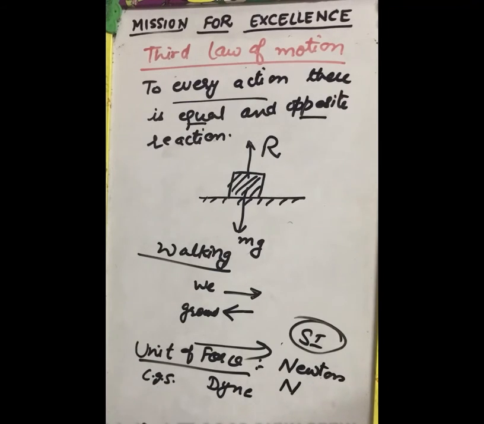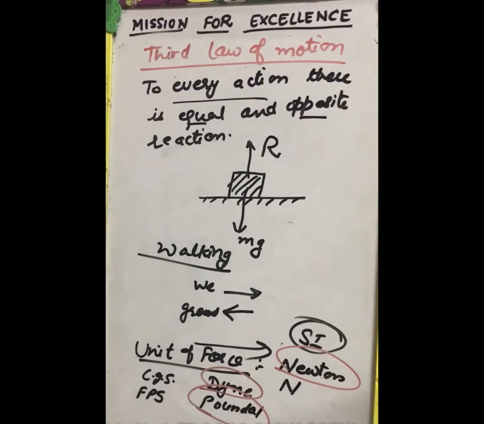And in the FPS system, when we take pounds, the unit of force is poundal. So these are the units of force: Newton, dyne and poundal.